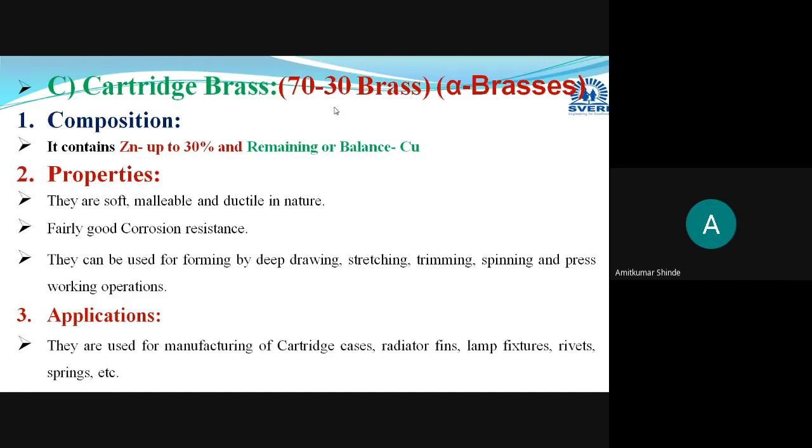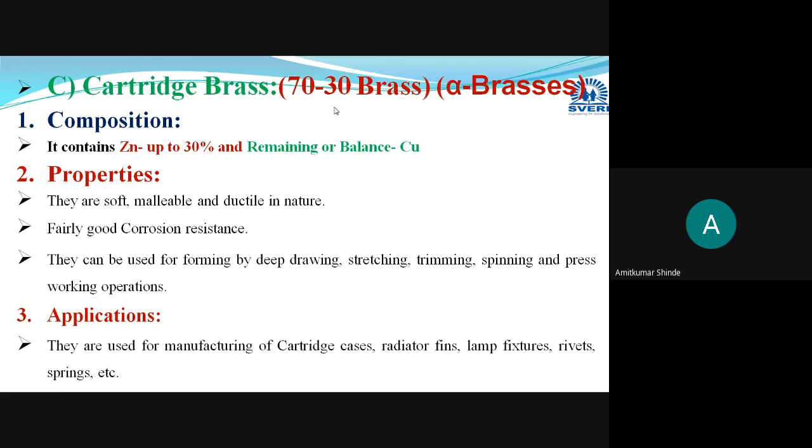When this goes beyond the limit of solid solubility, above 38%, the toughness or ductility will decrease, as beta phase will appear. But as far as this 70-30 brass is concerned, it has a single alpha phase, so it will have maximum malleability and ductility compared with the first two types.